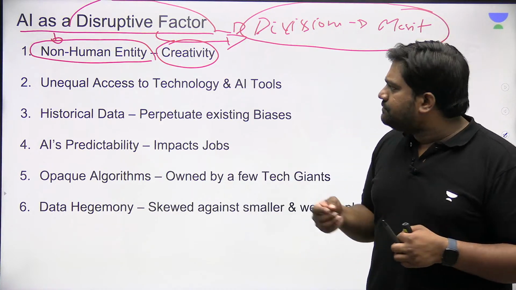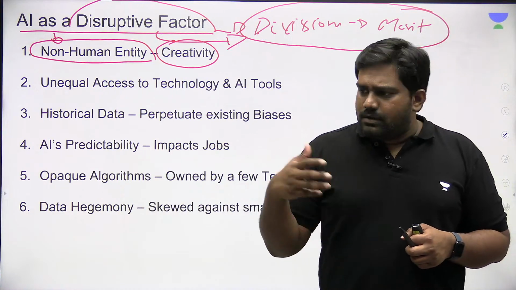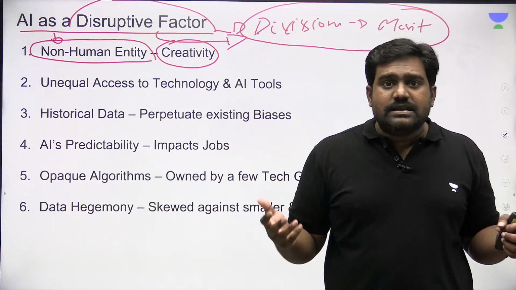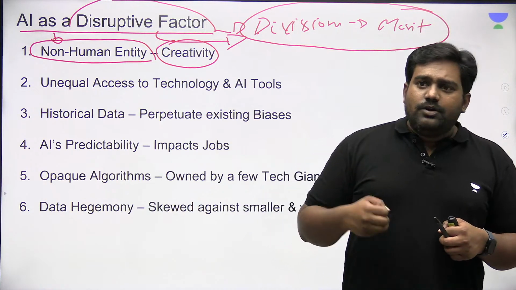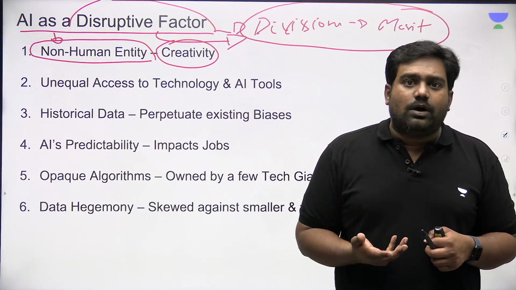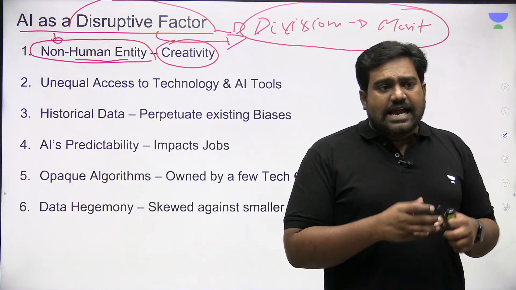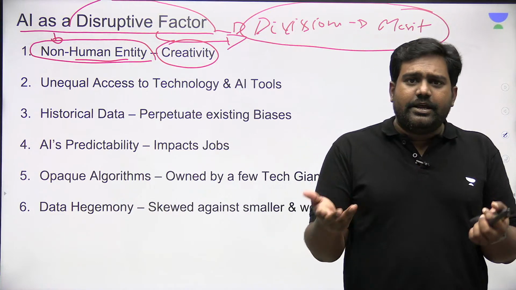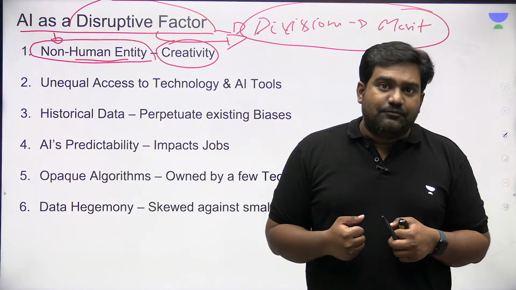Take, for example, a content creator. Content creators were highly in demand when the internet-based economy boomed a few years ago. But today, you don't need those content creators at all when AI tools can do this. ChatGPT, for example, can create a summary of the Hindu newspaper. Now, why should I hire an entire content team for that?